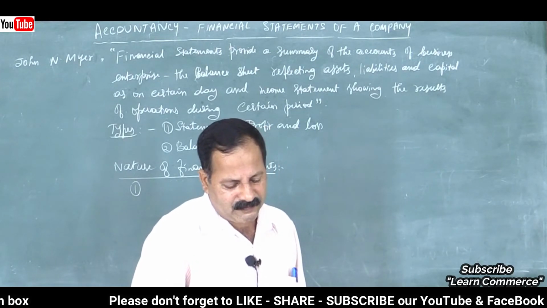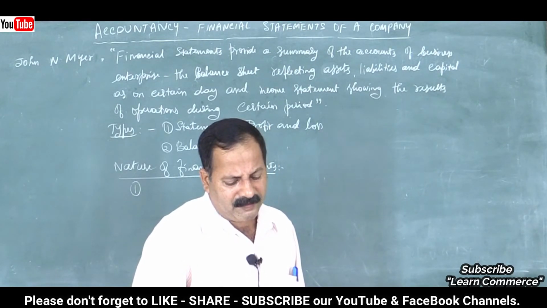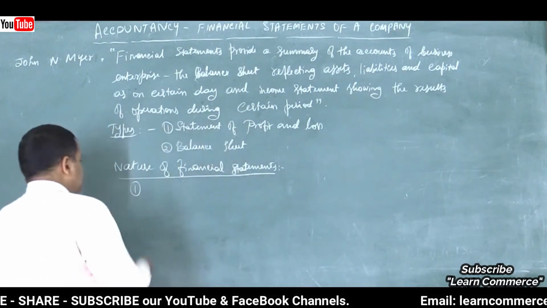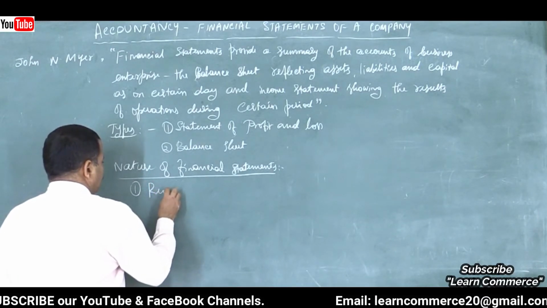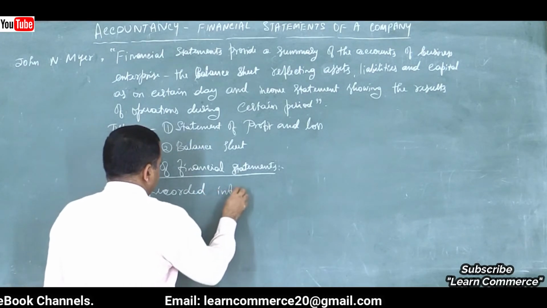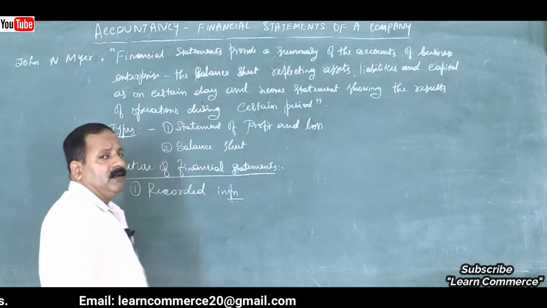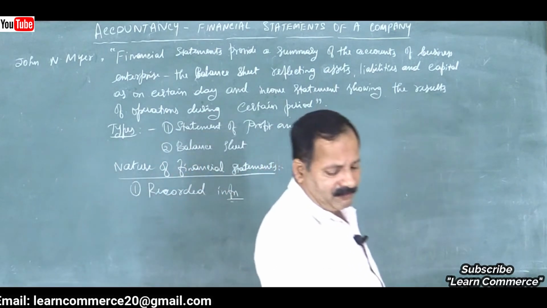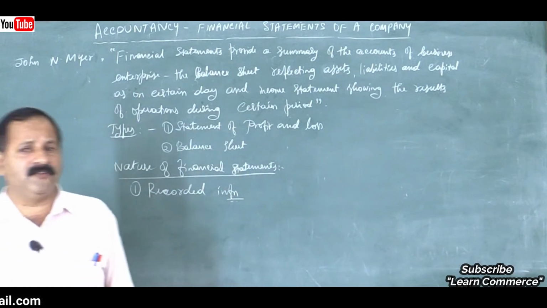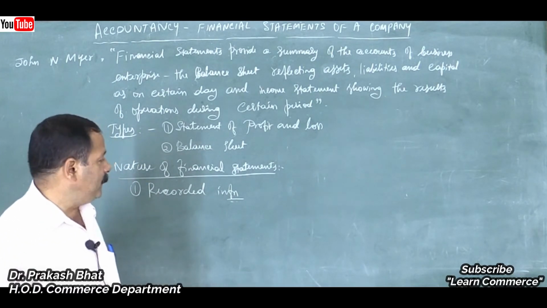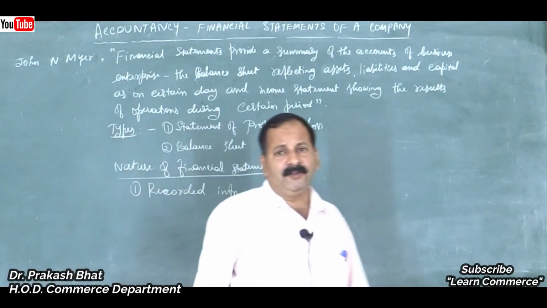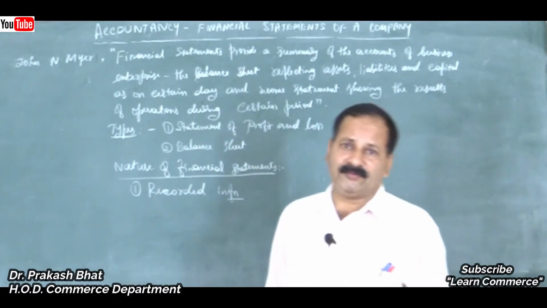First one is they are prepared on the basis of recorded facts or information. That is, it is prepared from recorded information. What do you mean by recorded information? Very simple, historical data. So whatever items you show, whatever value you show in the financial statements, that is past data or historical data which cannot be rectified now.